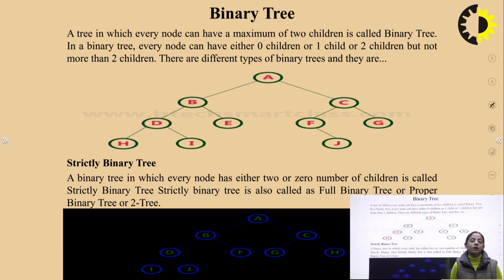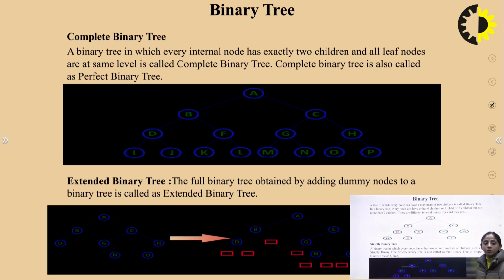Binary tree. A tree in which every node can have a maximum of 2 children is called as a binary tree. In a binary tree, every node can either have 0 children or 1 child or 2 children, but not more than 2 children. There are 2 different types of binary trees. Strictly binary tree: a binary tree in which every node has either 2 or 0 number of children is called as strictly binary tree. Strictly binary is also called as fully binary tree or proper binary tree or 2 tree.